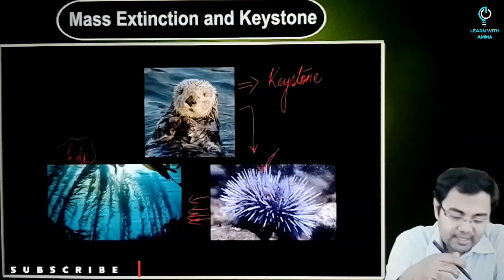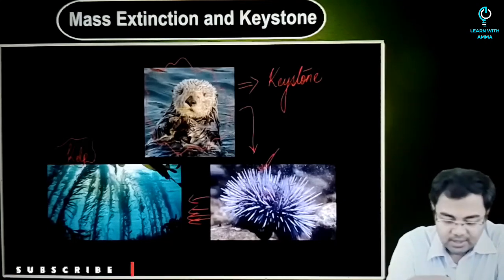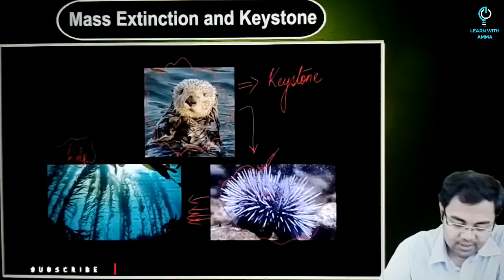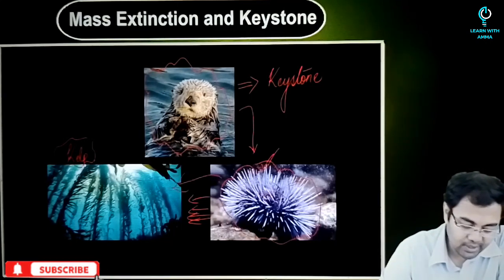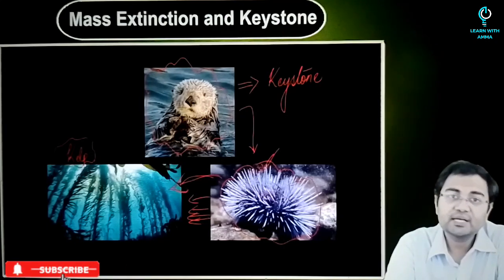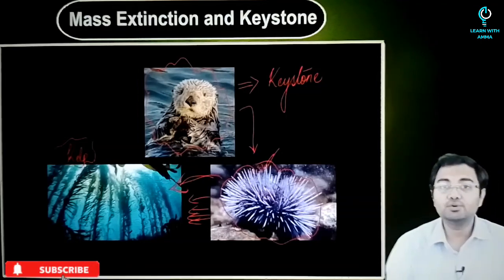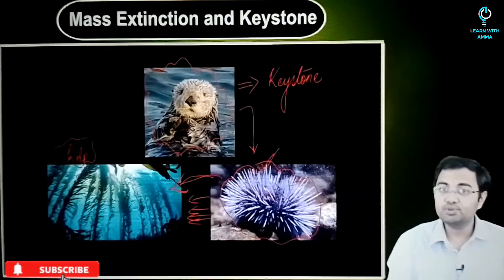When these sea otters were being hunted in large numbers, the numbers of sea urchins started to rise, which led to a decrease in sea kelp. And because of the decrease in the kelp population, these areas started to become barren land, started to lose their ecosystem, lose their diversity.